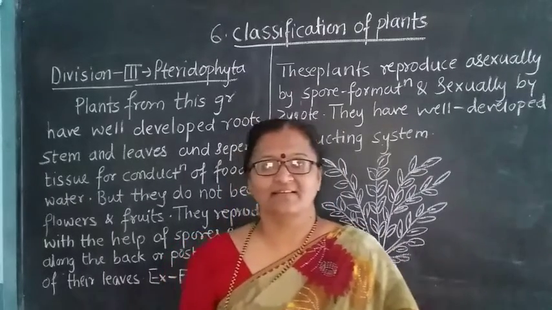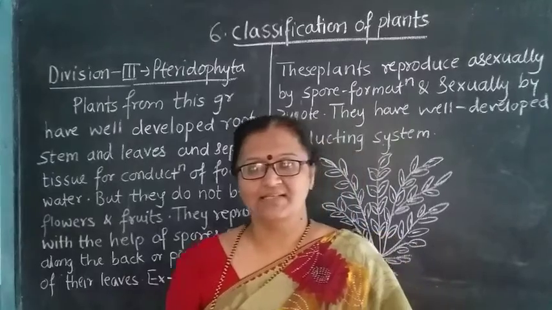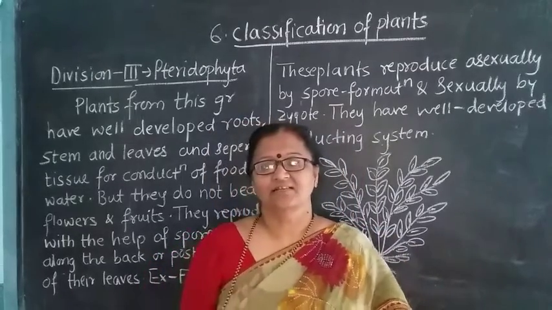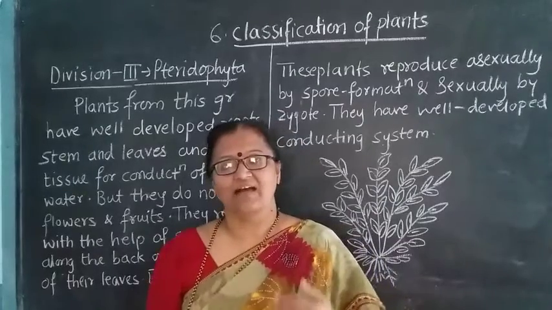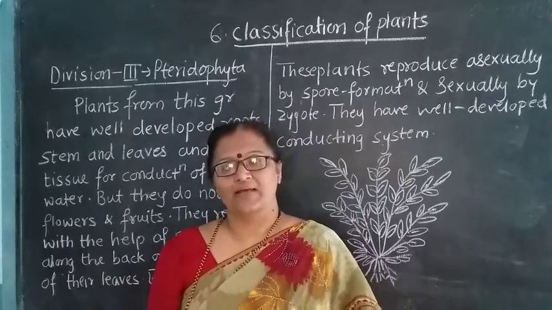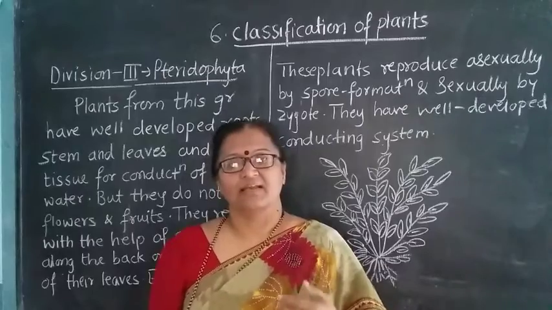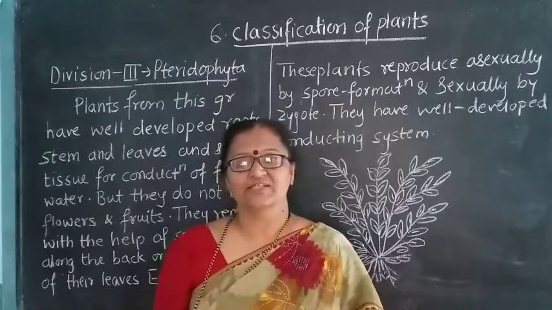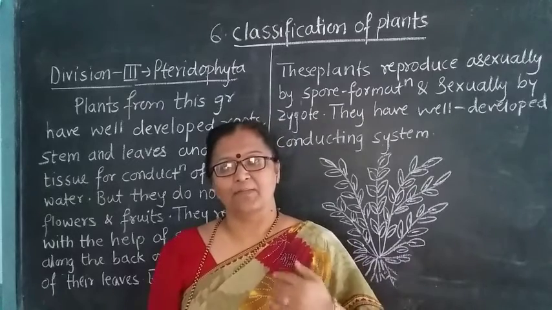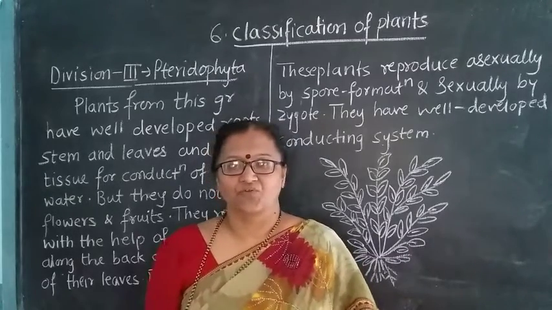We have started the lesson classification of plants. In that we have seen the classification of the living organisms, and about the cryptogams and phanerogams. Now we are studying the cryptogams. There are divisions, namely Thallophyta, Bryophyta and Pteridophyta.